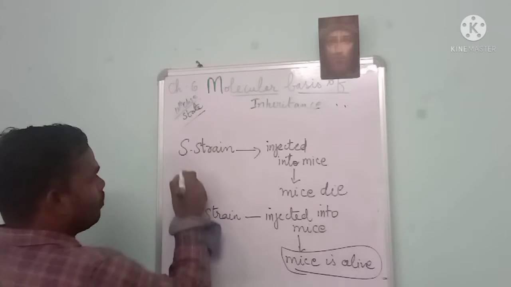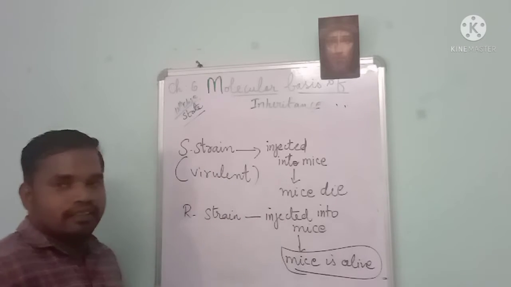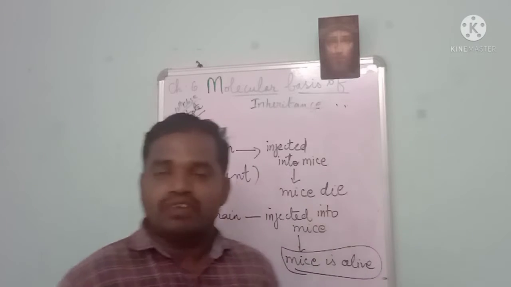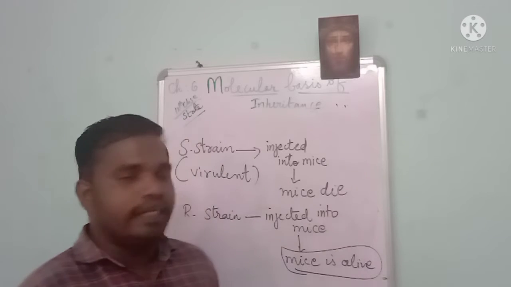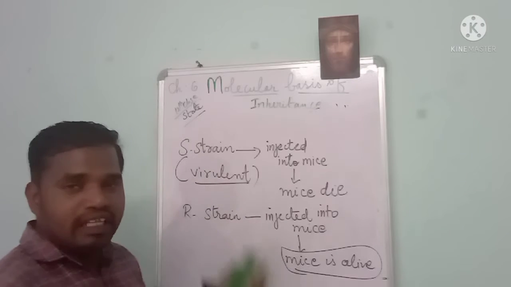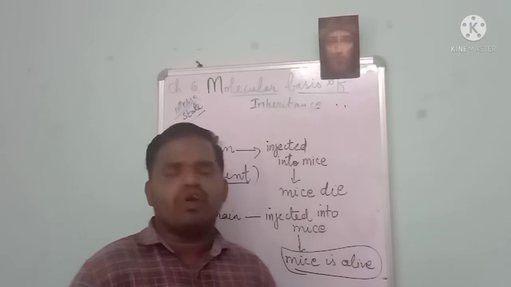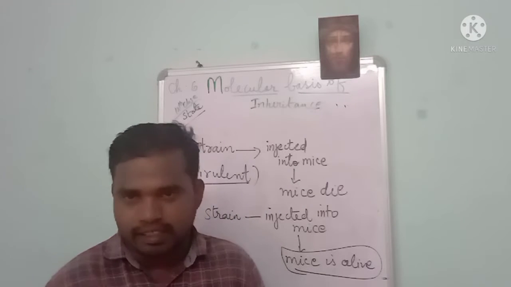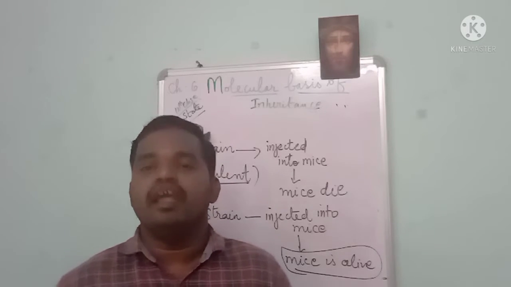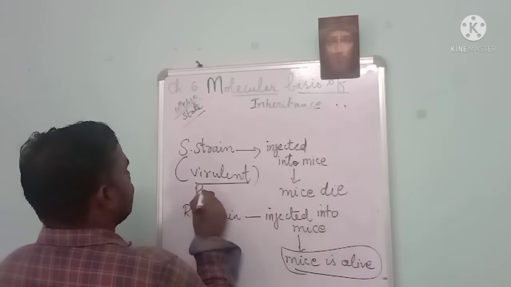So the S strain is virulent. He calls it virulent. Since this S strain causes pneumonia in the mice after the injection, leading to the death of the mice, he calls the S strain virulent, having pathogenicity. What is pathogenicity? The intensity of causing disease in the organism, we call it pathogenicity.